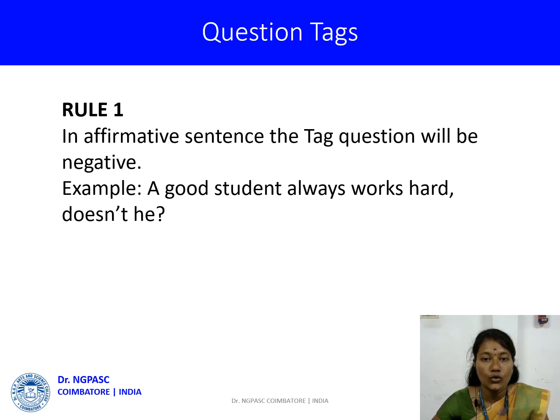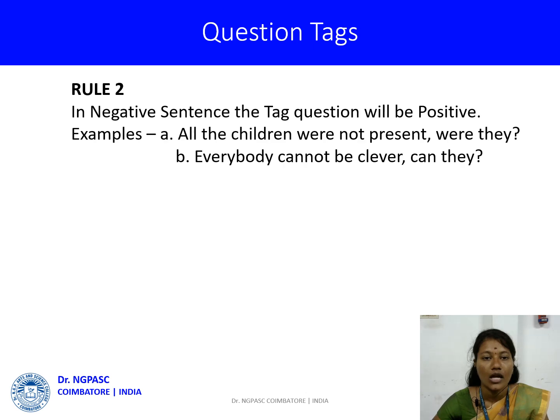Now we see the rules of question tags. Rule 1. In an affirmative sentence, the tag question will be negative. Example, a good student always works hard, doesn't he? Rule 2. In a negative sentence, the tag question will be positive. Examples, all the children were not present, were they? Everybody cannot be clever, can they? So when you use negative sentences, the question tag will be positive.